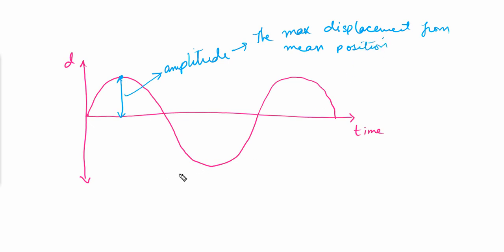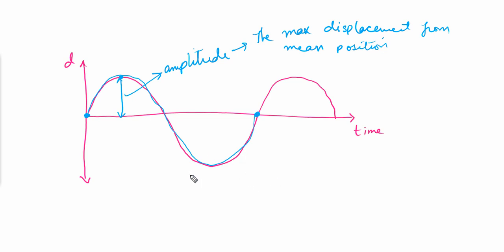Now let's discuss the time period. The time period is the time it takes for a wave to complete one cycle. Let's suppose we start from here, and one cycle will complete at this point.